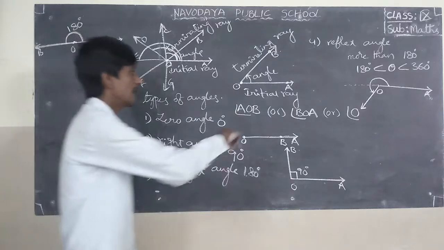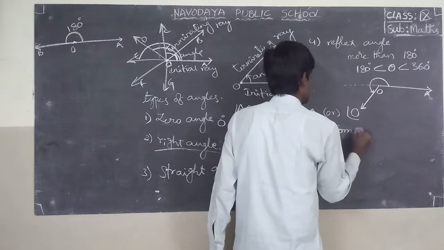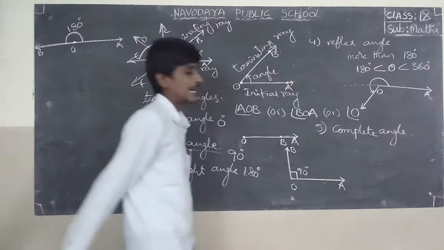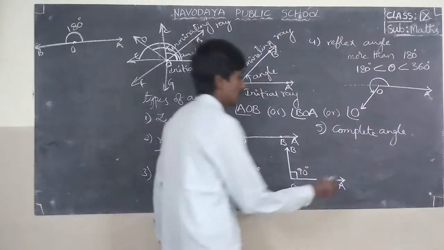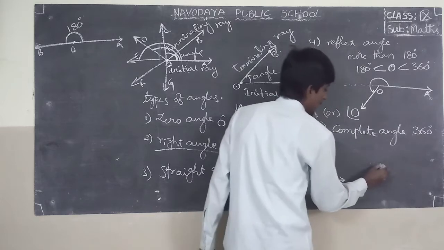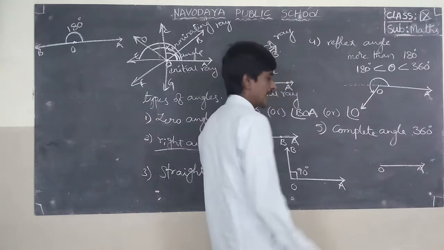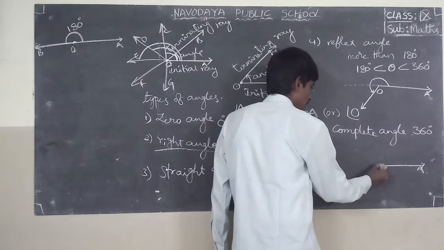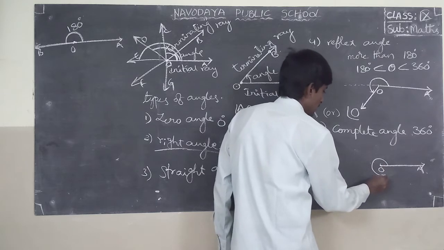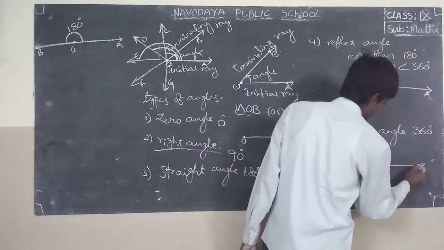And the fifth one is complete angle. Complete angle means 360 degrees. That means this is the initial ray. The initial ray moves to the terminating ray and coincides with the same initial ray.